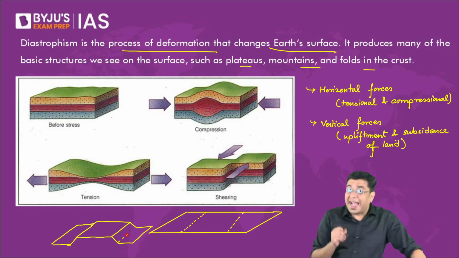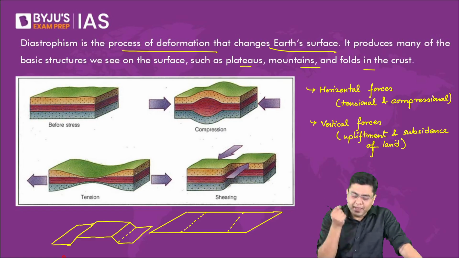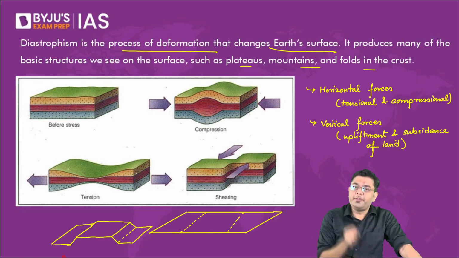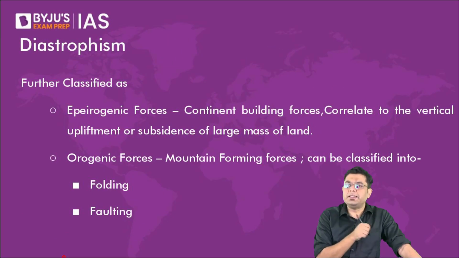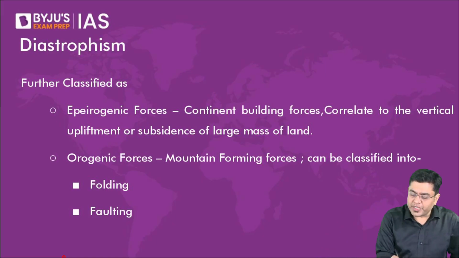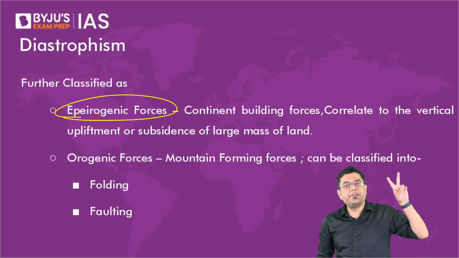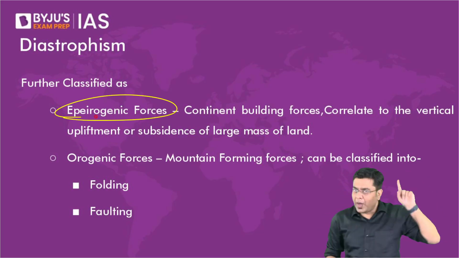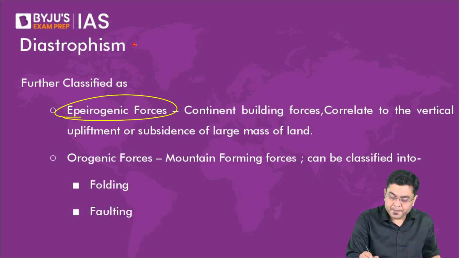So that is your vertical movement, which is initiated, and it is a slow process. So this vertical movement is what is categorized as a kind of force which we refer to as an epeirogenic force. Okay, so diastrophism is classified into two types. One is what is referred to as epeirogenic, another is what is referred to as orogenic.